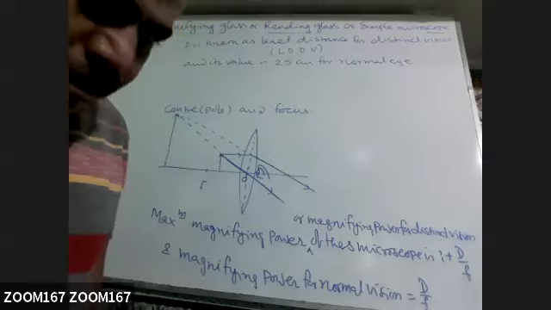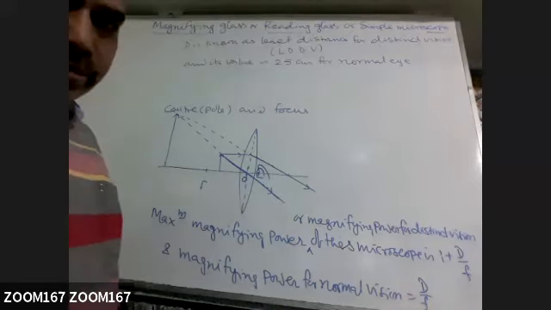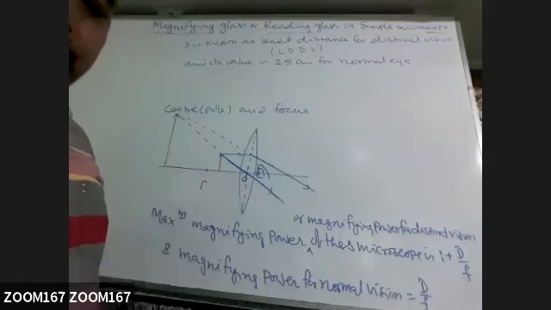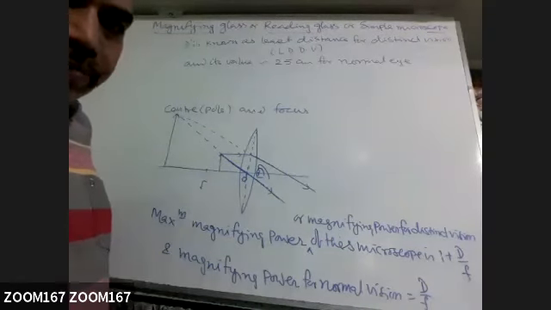Sir, if a lens is having focal length f and its thickness is increased twice, then what will be the effects? So when thickness of lens is increased, how are you increasing the thickness? Without changing the curvature or after changing the curvature? Without changing the curvature, then it will remain almost same. It will not affect.